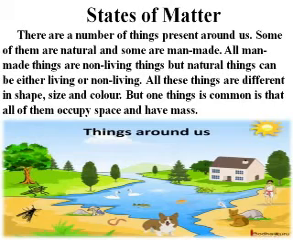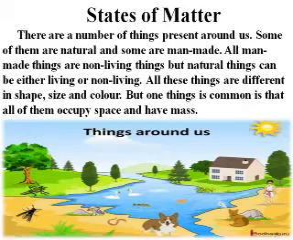States of matter. There are a number of things present around us. Some of them are natural and some are man-made. All man-made things are non-living, but natural things can be either living or non-living. All these things are different in shape, size and color. But one thing that is common is that all of them occupy space and have mass.